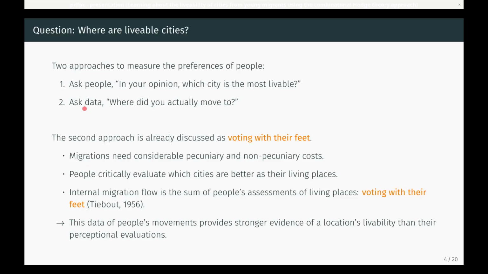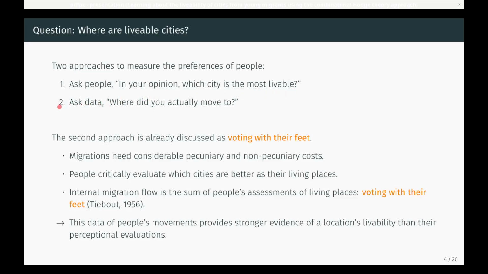Okay, let me start with a question. Where are livable cities? There are two classic approaches to measuring people's preferences. First, ask people. In your opinion, which city is the most livable? Such surveys are valuable, but they capture perceptions rather than revealed choices.